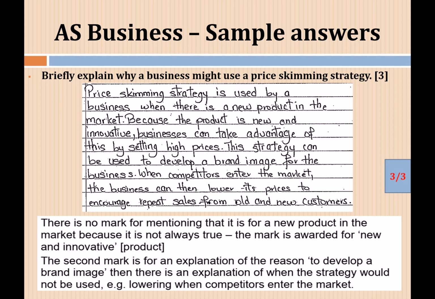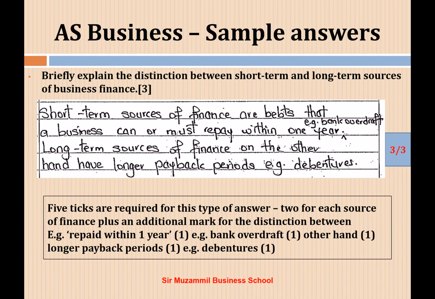The second mark is for the explanation of the reason to develop brand image. Then there is an explanation of when the strategy would not be used. For example, lowering when competitors enter the market. See, this is another sample answer for 3 by 3 marks.